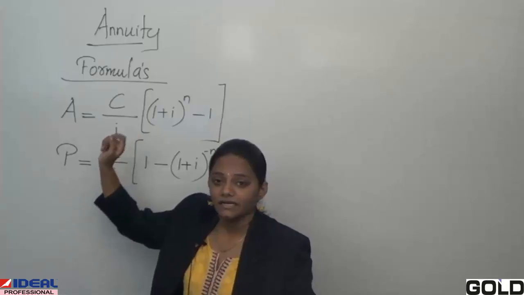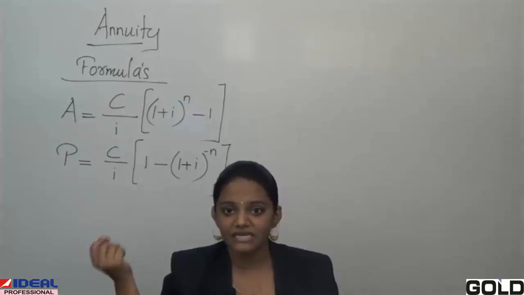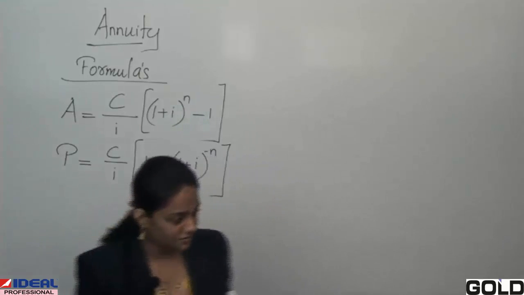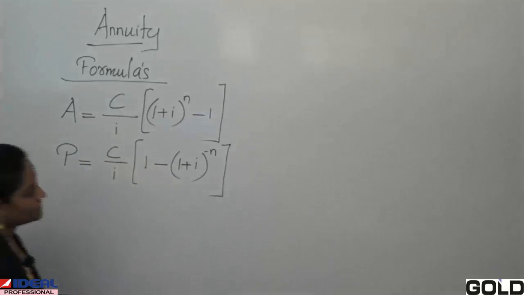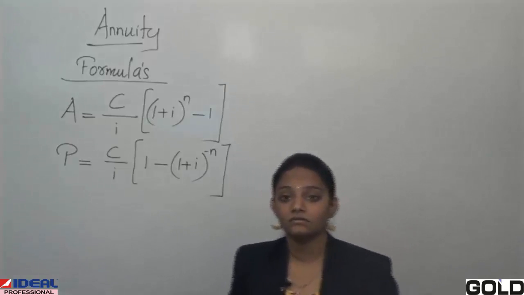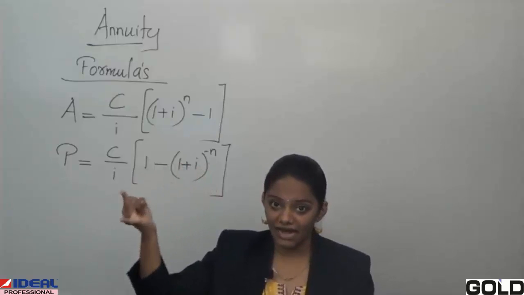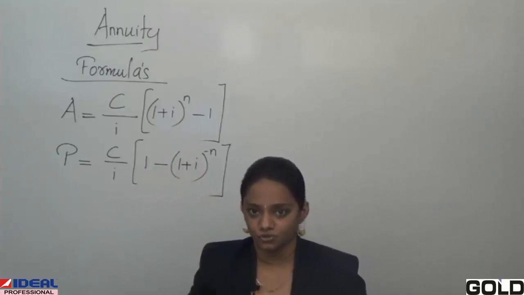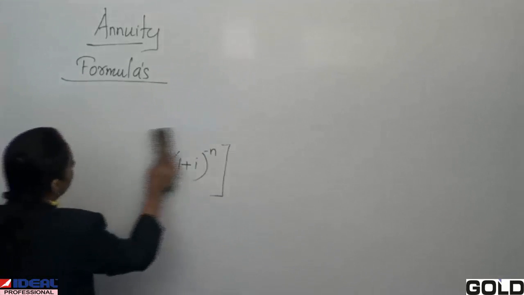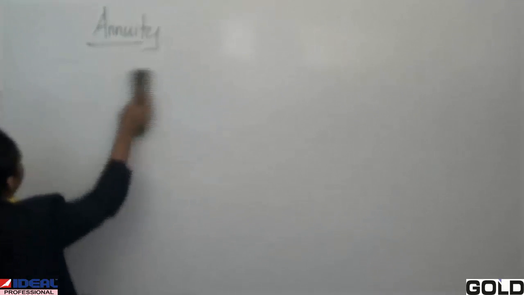Okay. Now in this question again they can ask you present worth, present value, annuity, rate of interest and number of years. Okay. Some relations we are going to see. So some relations about your accumulated value, present value and your annuity also. Okay. These are the two important formulas.